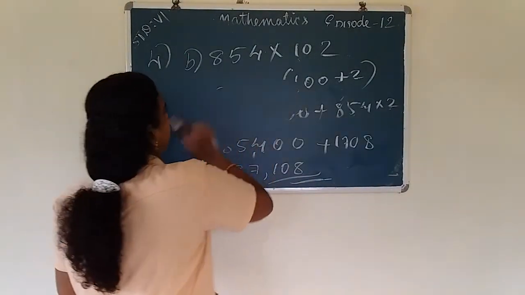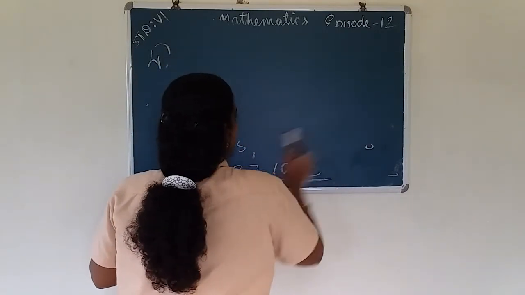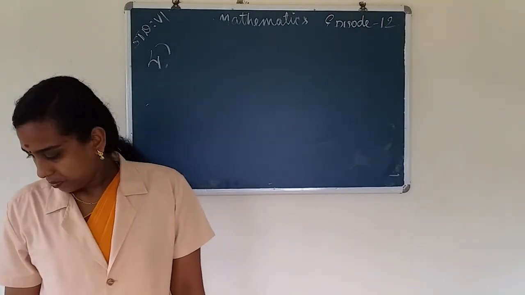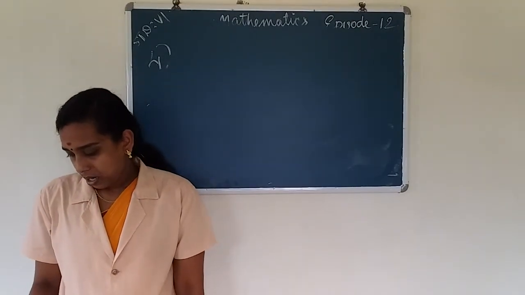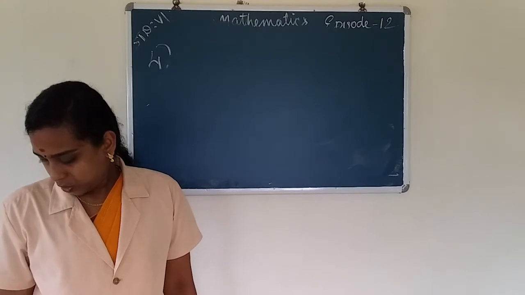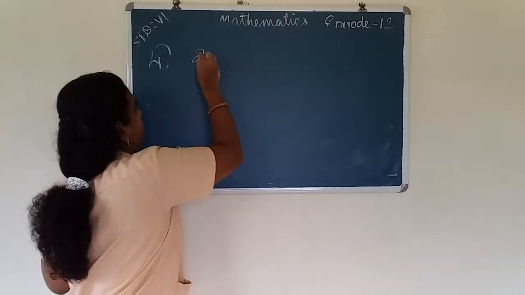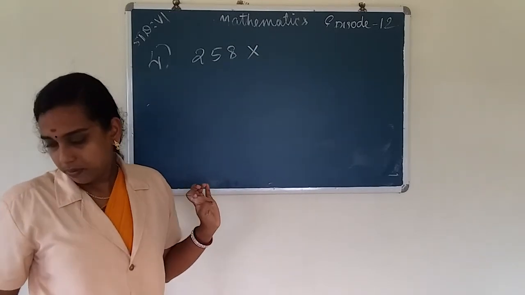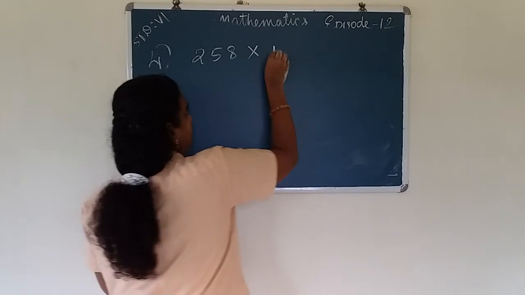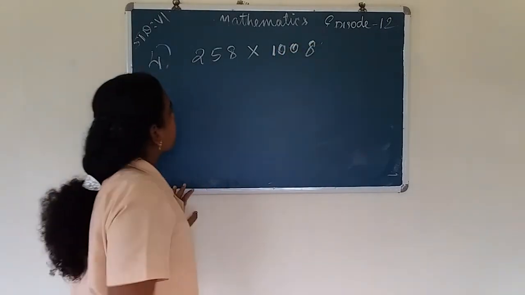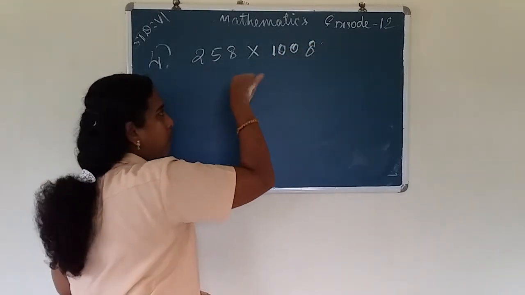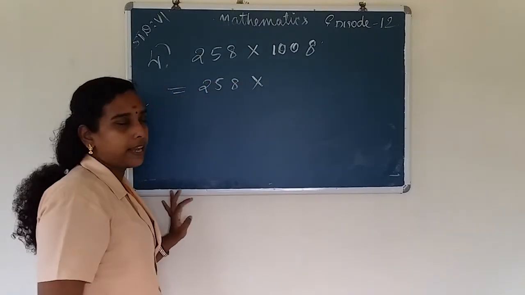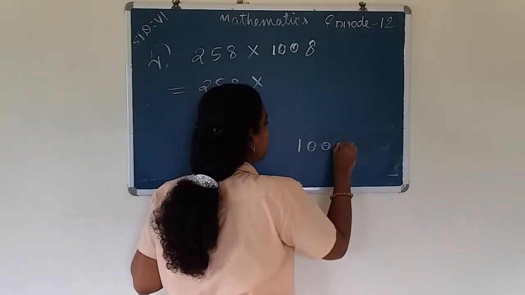Then next question, C, 258 into 1008. Okay. So A into B plus C. We can write 1008 as 1000 plus 8.